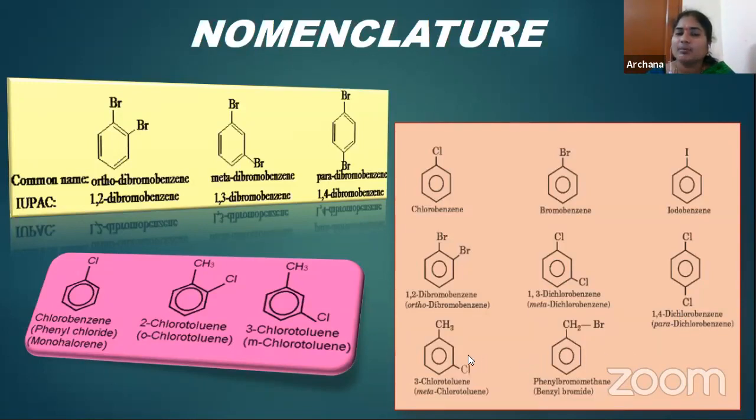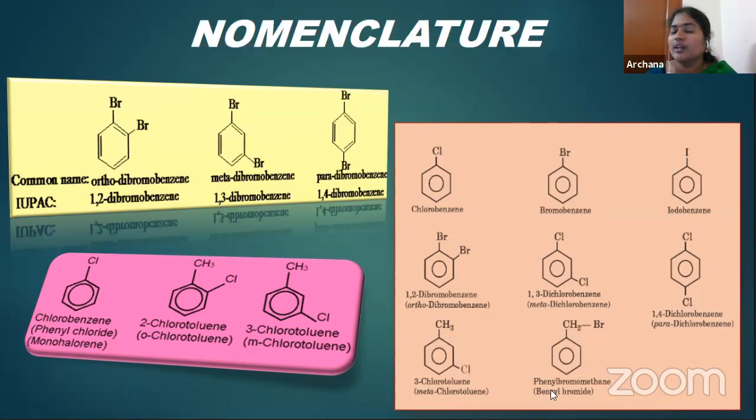And see this example, children. Where just now I told, if on the benzene ring a methyl group is there, then we call it toluene. So where the chlorine is present here, which position? See, 1, 2, 3. Third position is there. Therefore, 3-chlorotoluene.